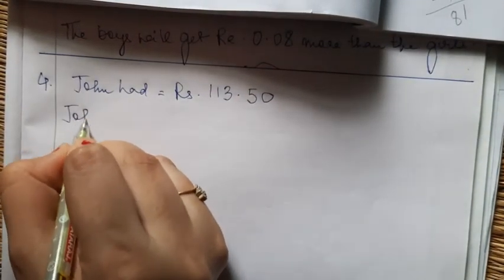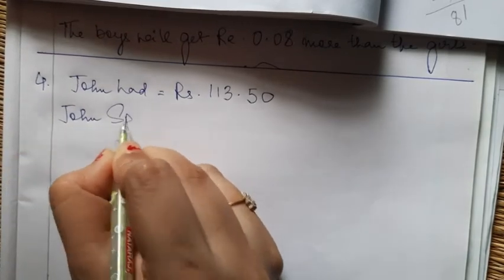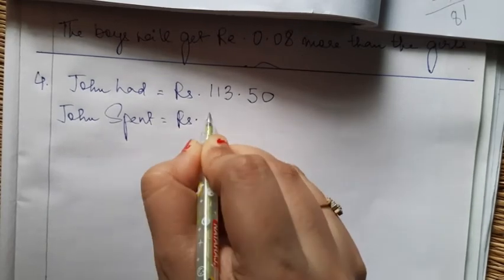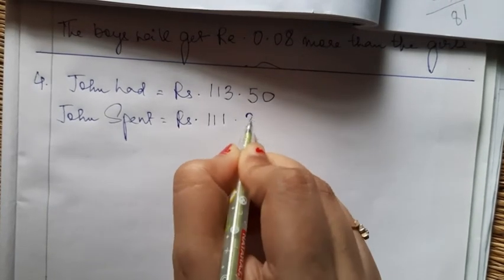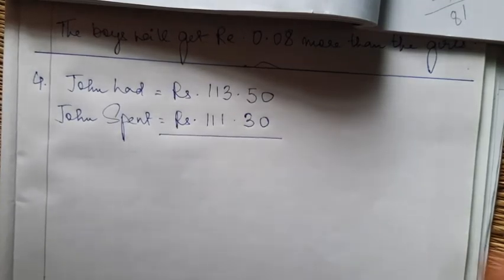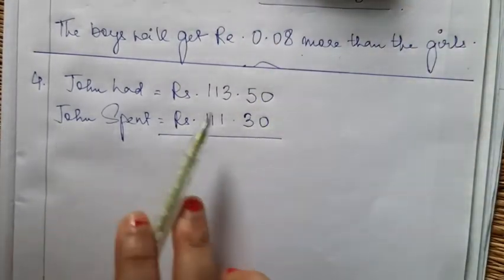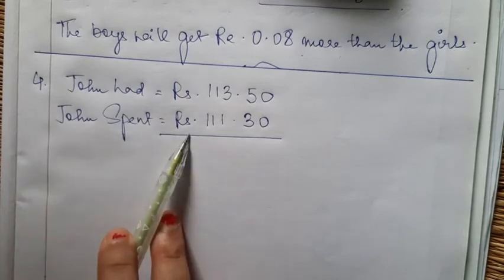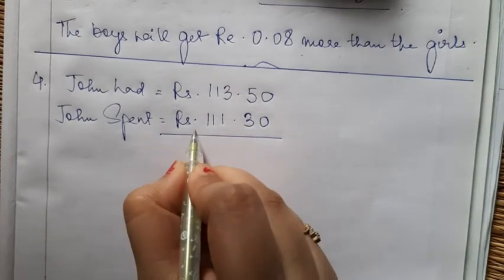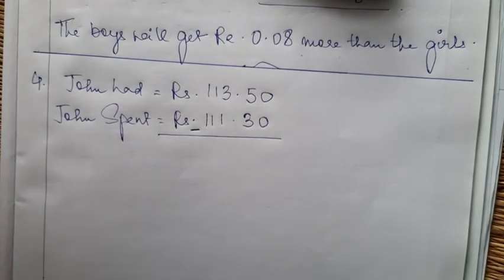John spent is equal to rupees 111.30. What do I have to do here? John had this much money. He spent this much money. So how much money does he have left? I have to do subtraction.